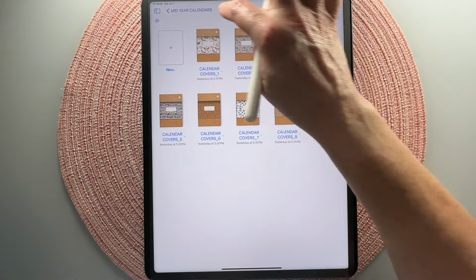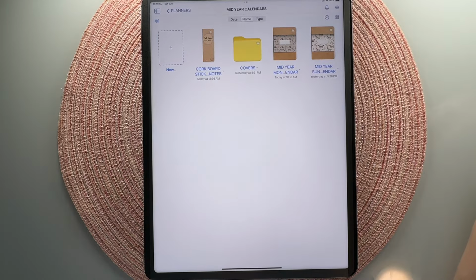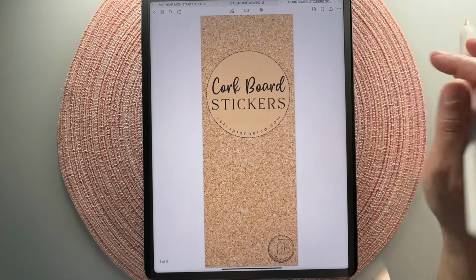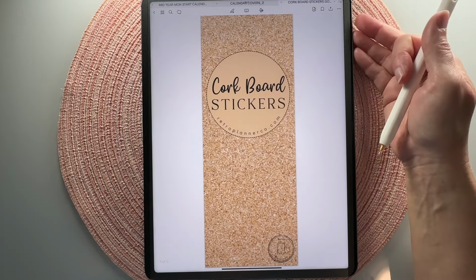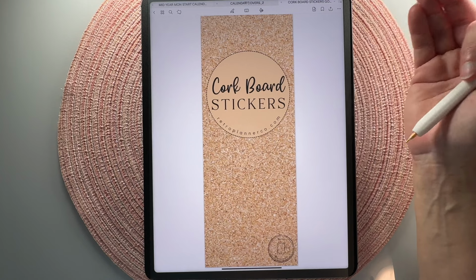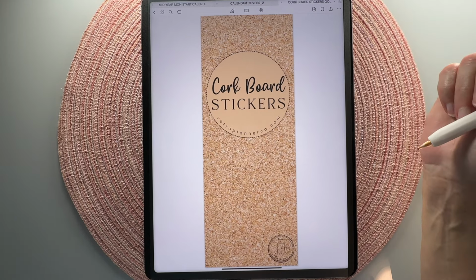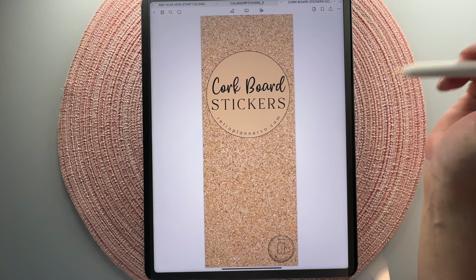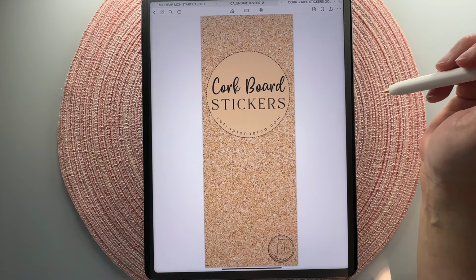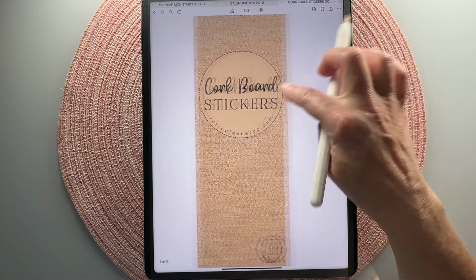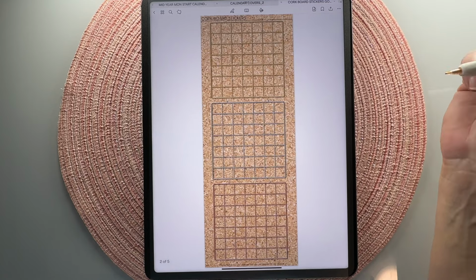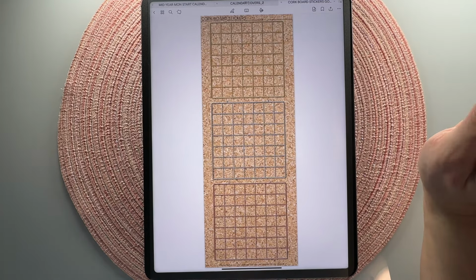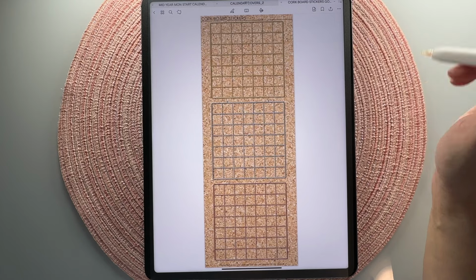The next bonus that we have, this is a super fun one. I'm going to walk you through real fast. I did the corkboard background. I'm like, you know what? We need some stickers to go with this corkboard background. So I whipped up a very small set of realistic looking elements that you can use on your corkboard. Again, the corkboard would be good for just a variety of things, memory planning or mood boards or just anything you want to use it for.